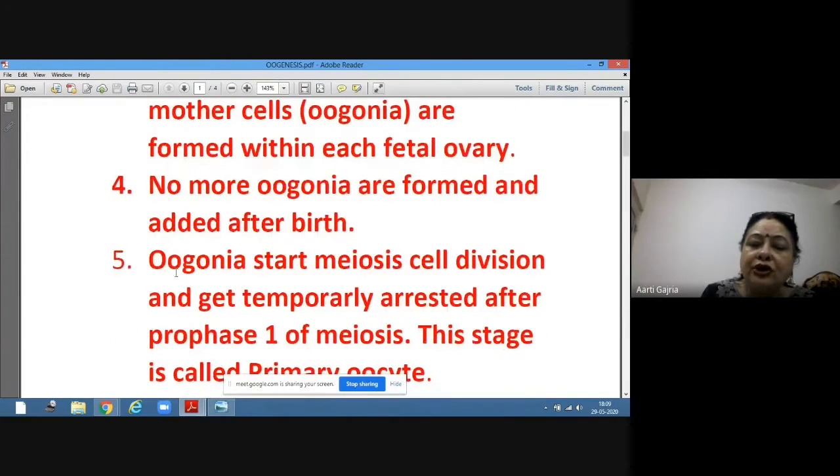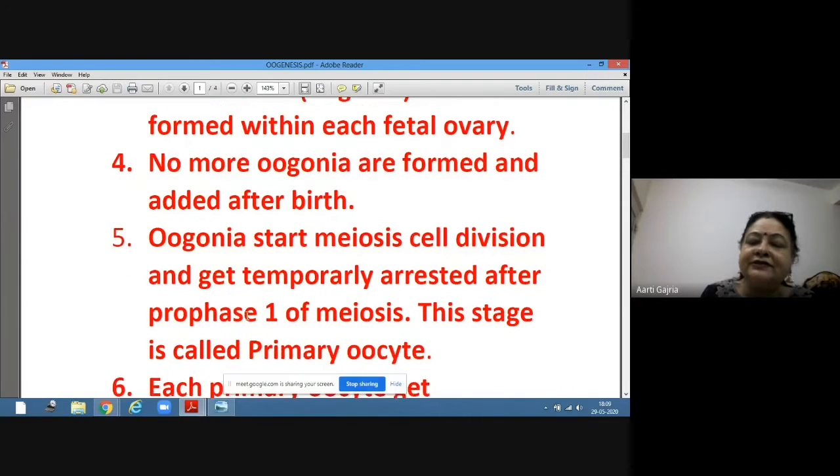Now, oogonia will start meiosis cell division and get temporarily arrested after prophase 1 of meiosis. Now, if you remember the different phases of meiosis cell division, meiosis 1 and meiosis 2. In meiosis 1: prophase 1, metaphase 1, anaphase 1, telophase 1.